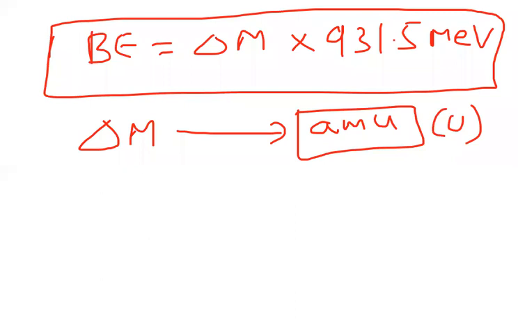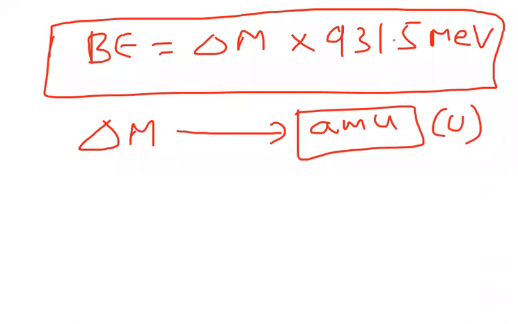When we are taking delta M here, delta means defect, delta M means difference in mass. This is called the delta symbol. Delta M means difference in mass. We have to take all masses in AMU. You will get this binding energy like that. Next, I hope now you are clear with what this binding energy is.